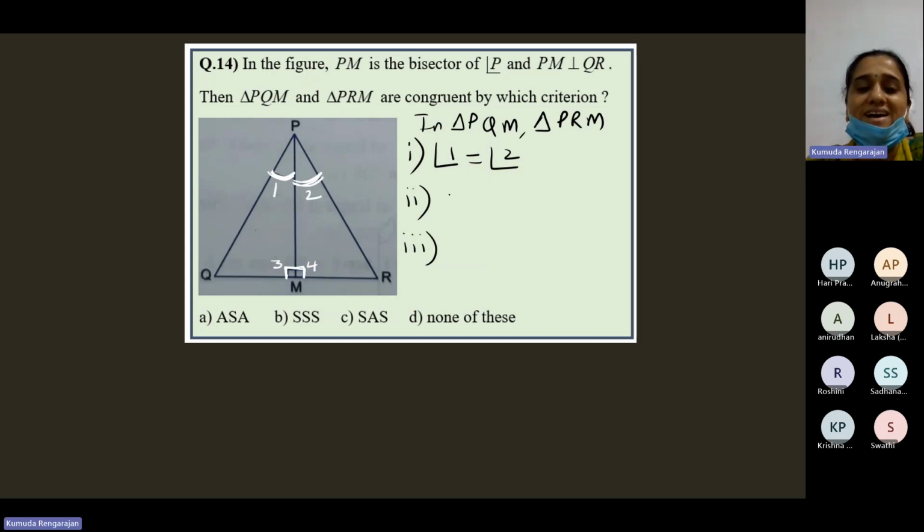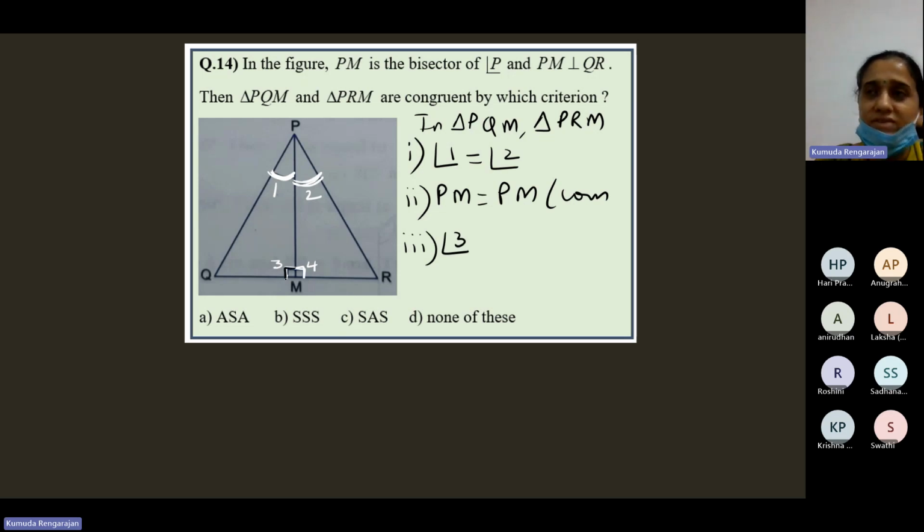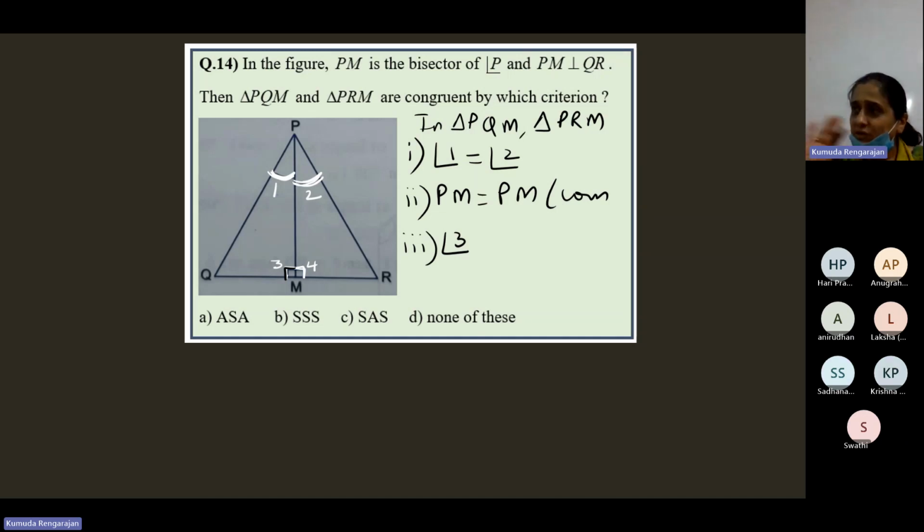Very good. So PM is a side common to both the triangles. So PM of the first triangle is equal to PM of the second triangle because it's a common side. Then angle 3 of the first triangle. It's very simple, children. A triangle has 6 parts, 3 angles and 3 sides. You must write about those 3 angles or those 3 sides of one triangle equal to those of the other triangle. Nothing else you can take.